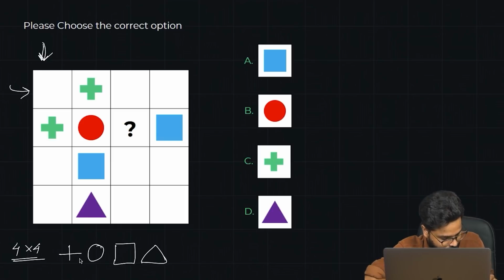So as I said, in the rows, the figures cannot repeat each other. So as I can see here, there's a plus sign, there's a circle, then there is a square, and then there is a triangle.